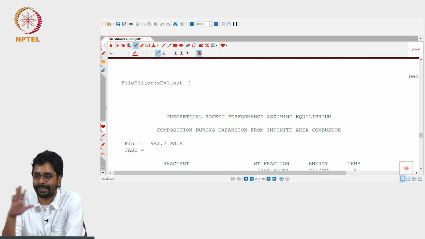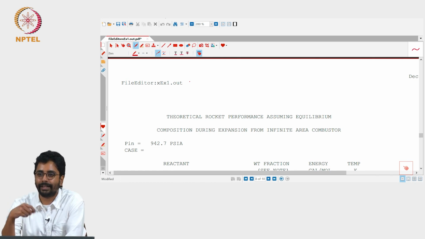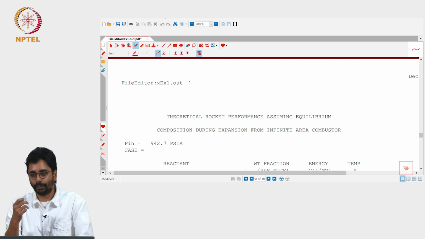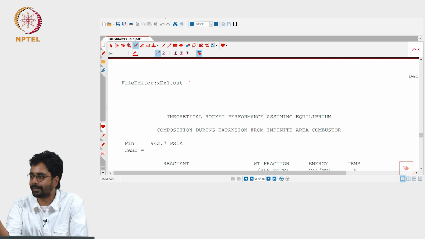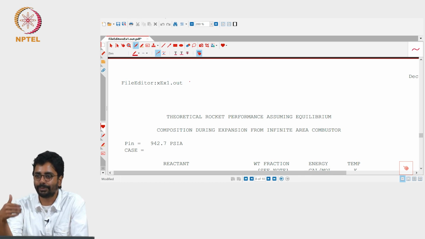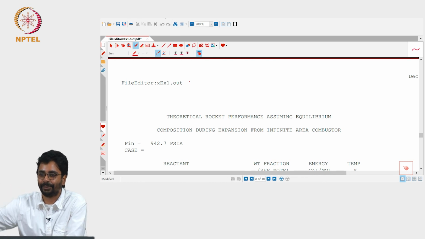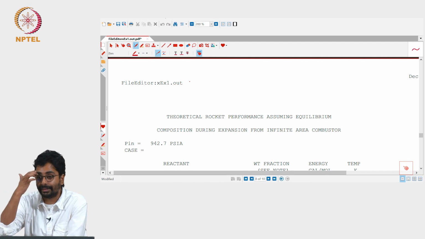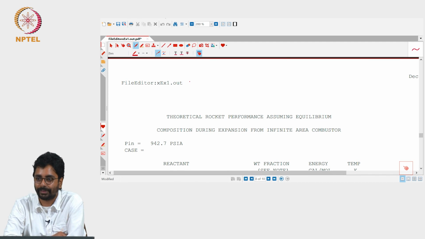See, we have got one estimate for time, which is 2.5 milliseconds. The other estimate that we need to get is a time scale for the reactions to go to completion, which, as he rightly pointed out, can be obtained from an approximate value for the flame speed. Please plug in some numbers and see if this approximation that you regularly use to calculate equilibrium composition, and use it for various things, expansion through the nozzle and various heat transfer calculations and so on, is a reasonably good approximation or not.